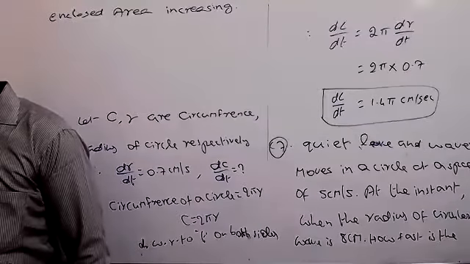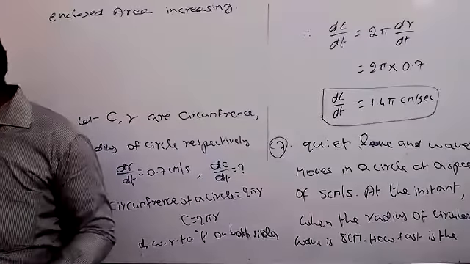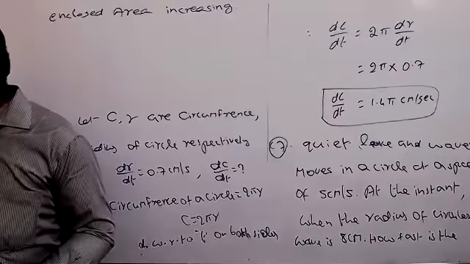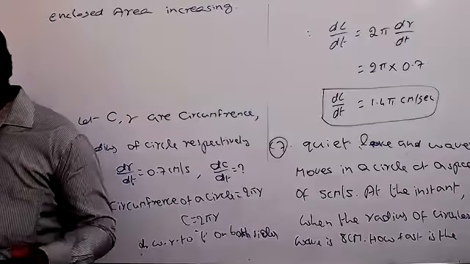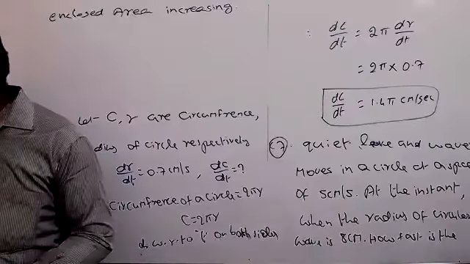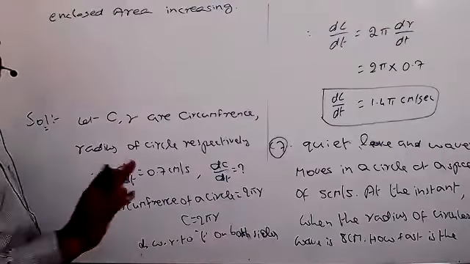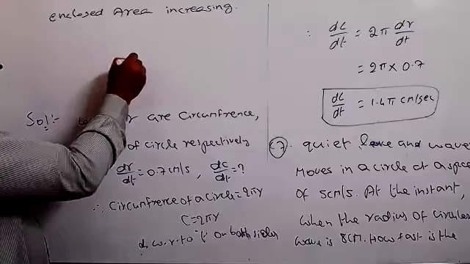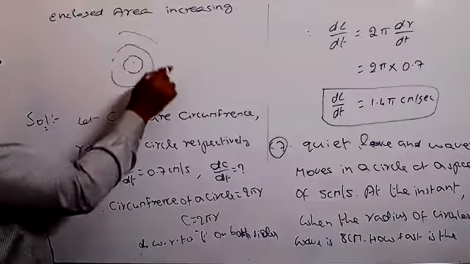A stone is dropped into a quiet lake and the waves move in circles at a speed of 4 centimeter per second. At the instant when the radius of a circular wave is 10 centimeter, how fast is the enclosed area increasing? Suppose we went to the lake and threw the stone. What will happen now? The waves are coming like this. It's increasing like this.